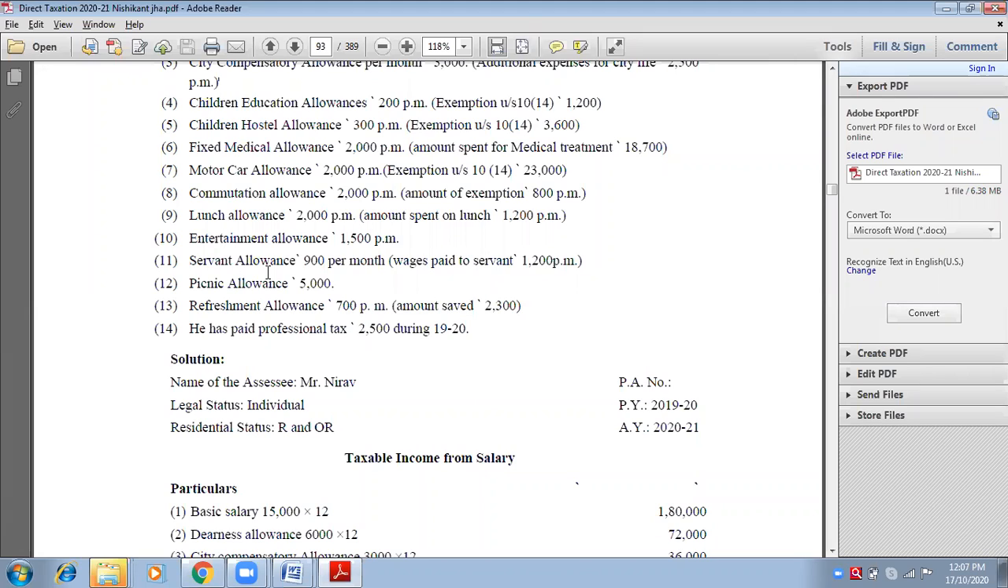10,800. 10,800 outer column. And you can write it in the bracket in the particulars column: fully taxable as the amount spent in the form of payment to the servant is to be ignored.